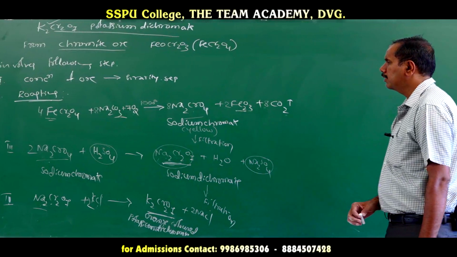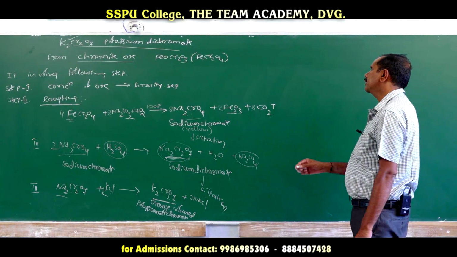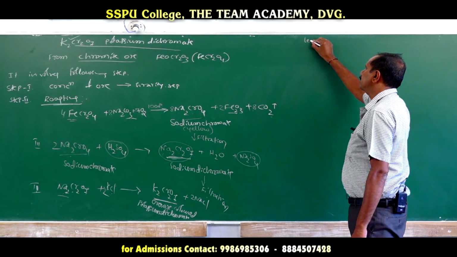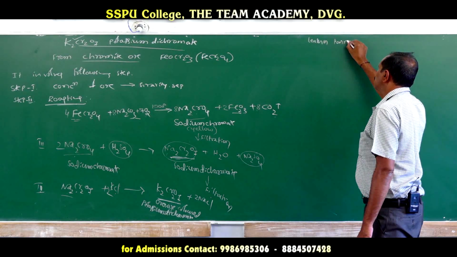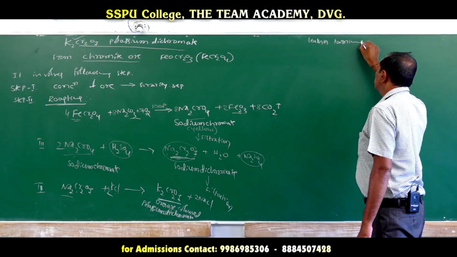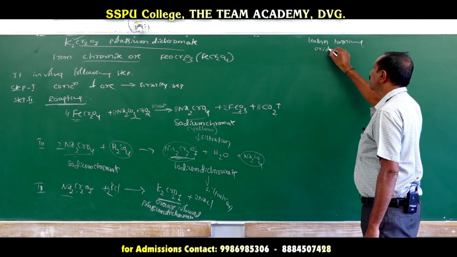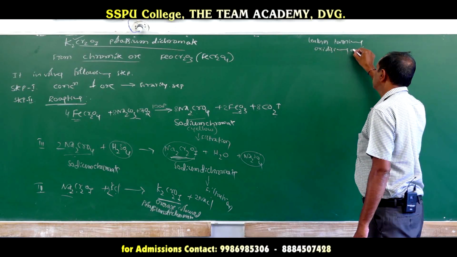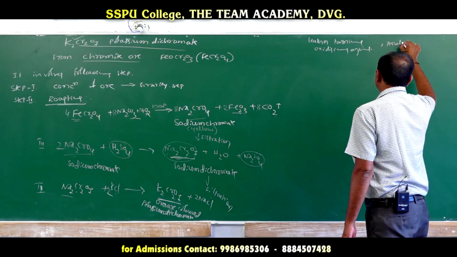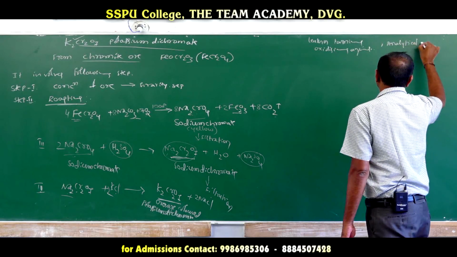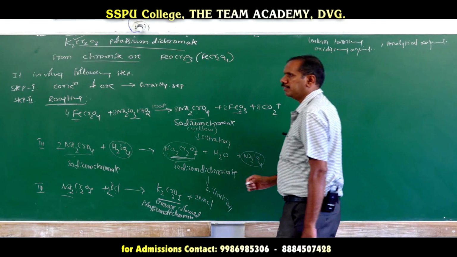So what is the application of potassium dichromate? The potassium dichromate is used in the leather tanning. So leather tanning industry, we can use that potassium dichromate, and also it acts as a very good oxidizing agent. We are used as analytical reagent.